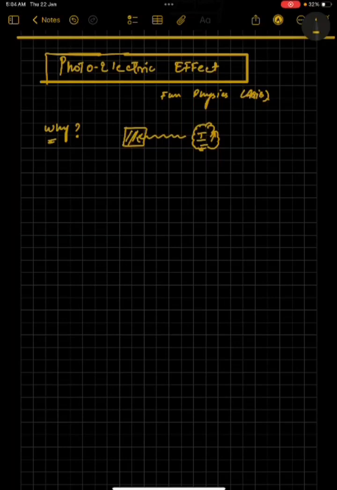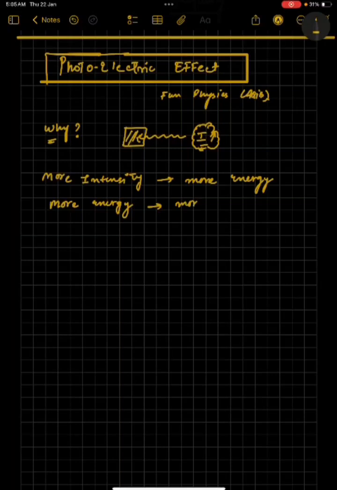Most students think like this: the more the intensity, the more the energy, and more energy means more emission of electrons. This was the belief of classical physics, or the belief of most students. This logic only works in daily life, but the atomic world follows different rules. They have a completely different world.